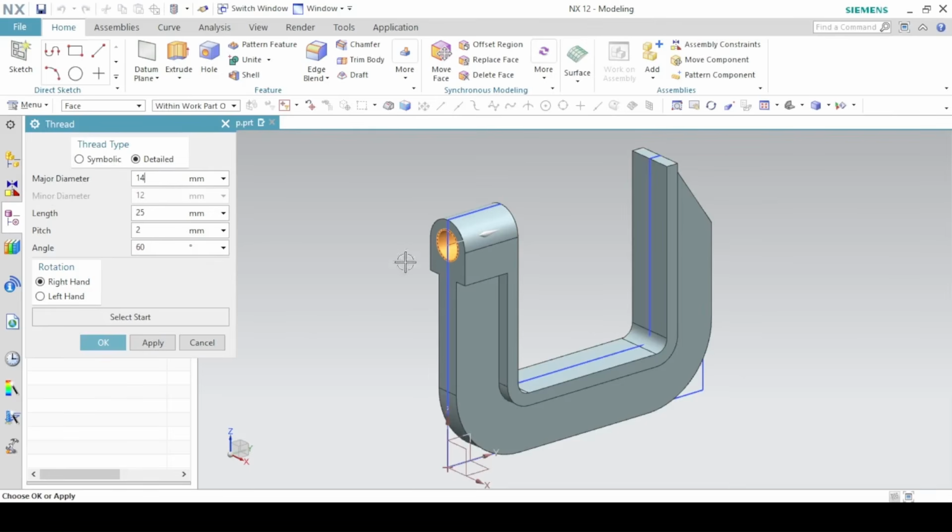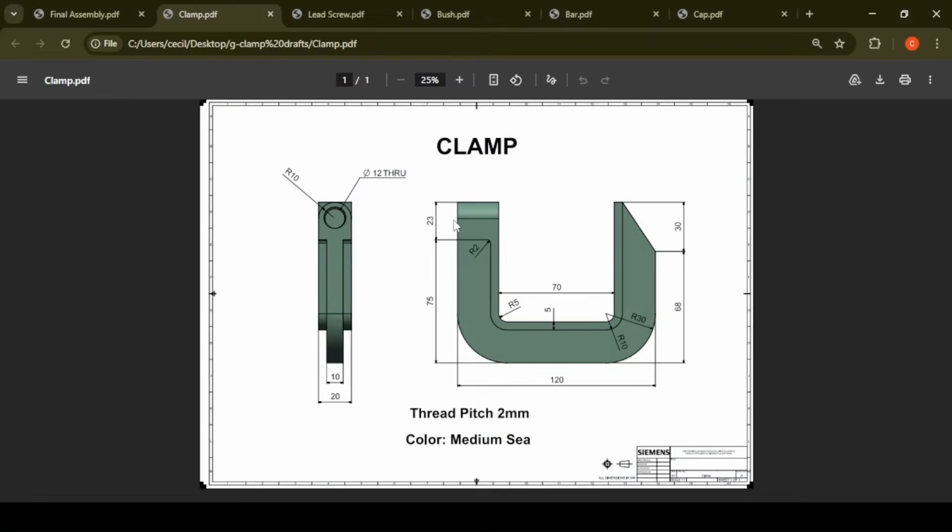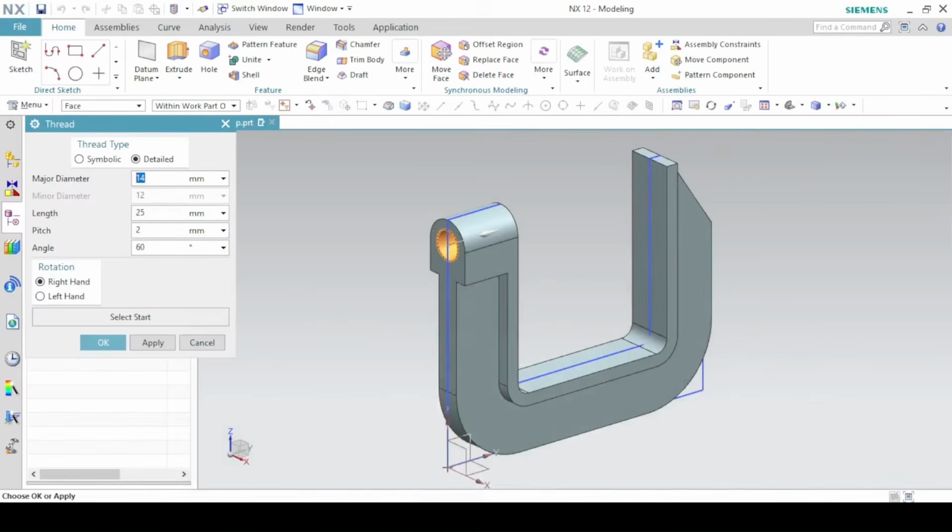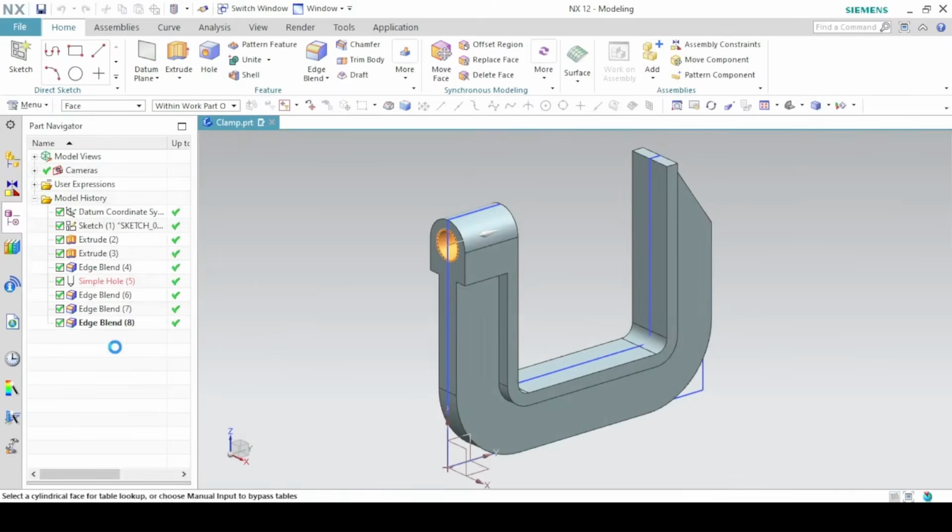The length should be the distance from this to this, which we can see, since we saw earlier that the distance from this line to this line is 20 and this thickness is 5, so the length should as well be 25 millimeters. The pitch 2 millimeters, everything is okay.